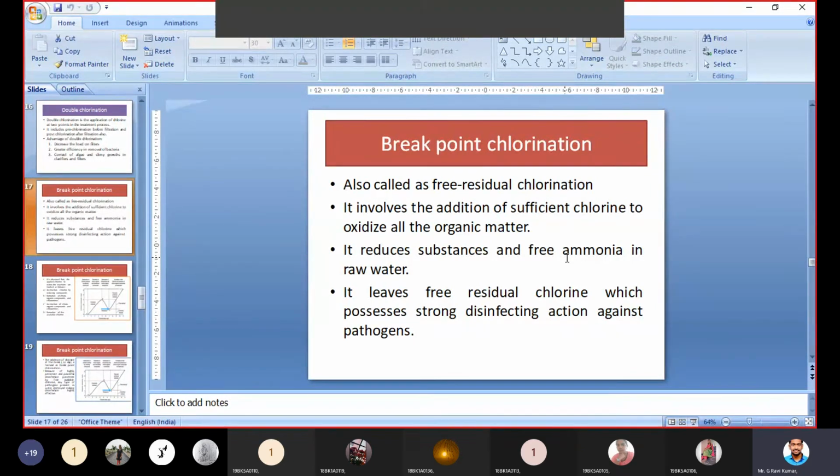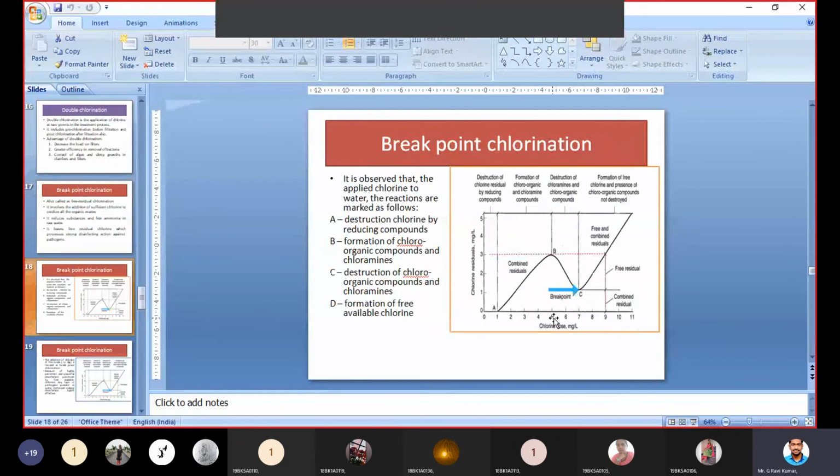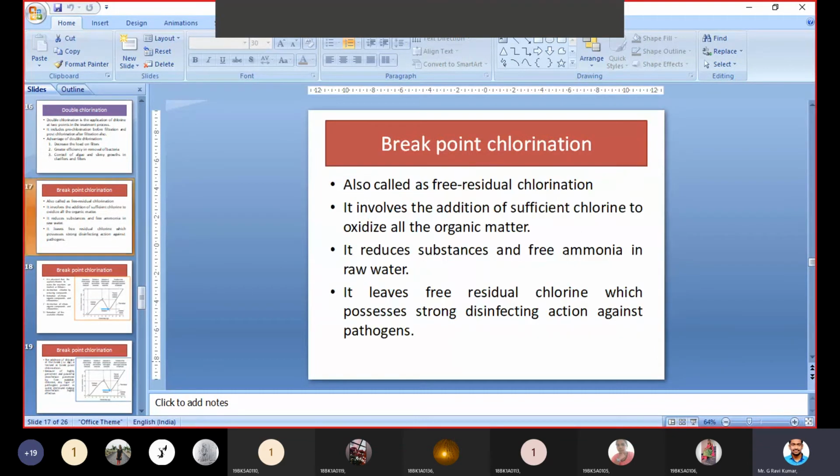Exactly at this C point, where the destruction of chloroorganic compounds and chloramines takes place, at that particular minute or second, if we are able to predict it and add some extra chlorine to water, that will be called breakpoint chlorination. Then we can kill more bacteria.